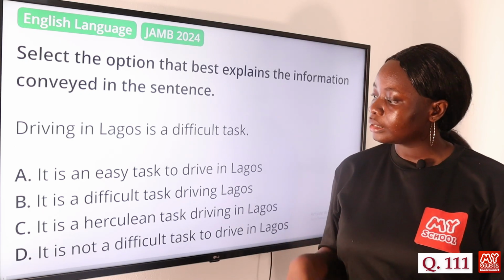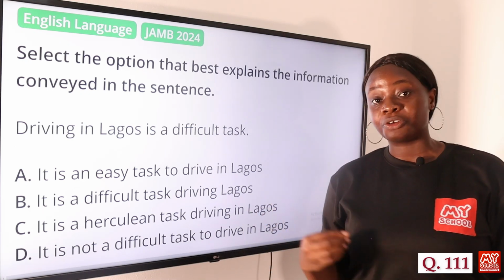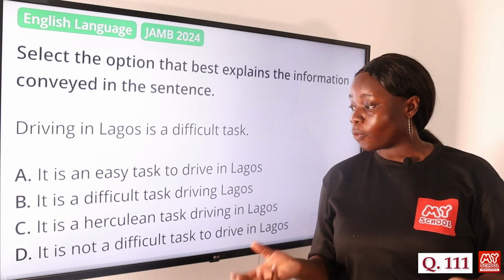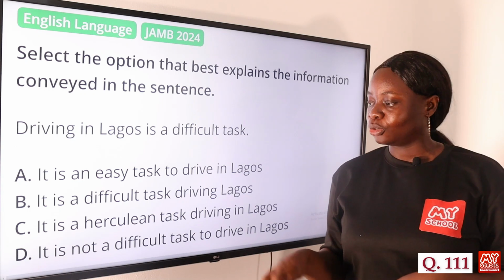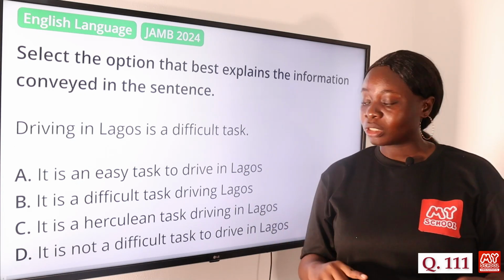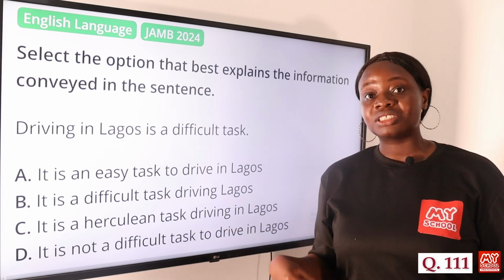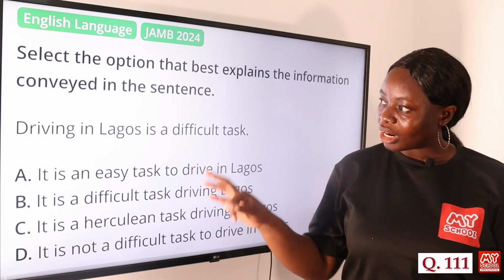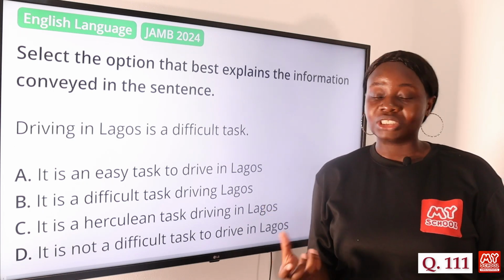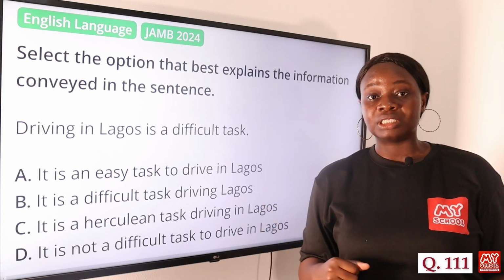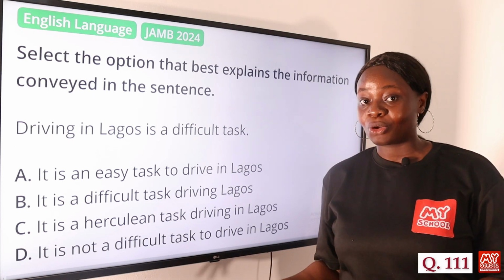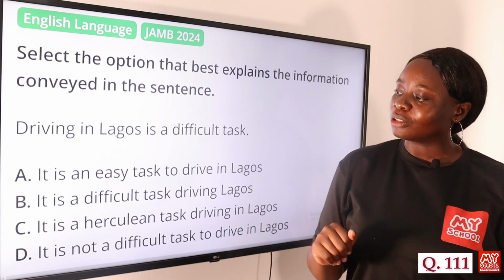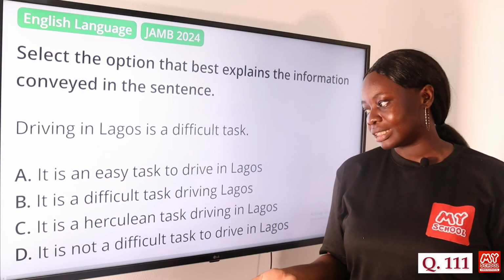So the word Herculean is coined from the name of a Greek god, Hercules. Hercules was someone who is remarkable for his exceptional strength and efforts. So it was coined from that particular person. So Herculean means to do something with great strength and effort. So it best describes that sentence because it says driving in Lagos is a difficult task. So it can also be described as a Herculean task because it requires great strength and effort to drive in Lagos. So it may feel like option B is the answer because it says it's a difficult task driving in